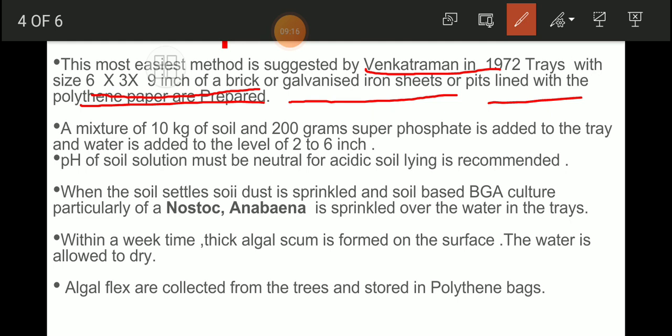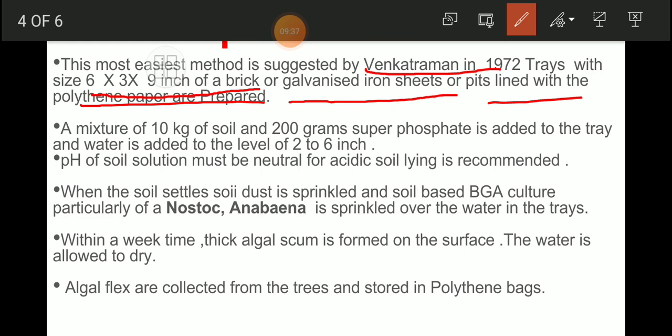So first of all, in this mass production of blue-green algae, we have to take trays of size 6 by 3 by 9 inches made of brick or galvanized iron sheets, or we can also dig pits and line them with polythene paper.